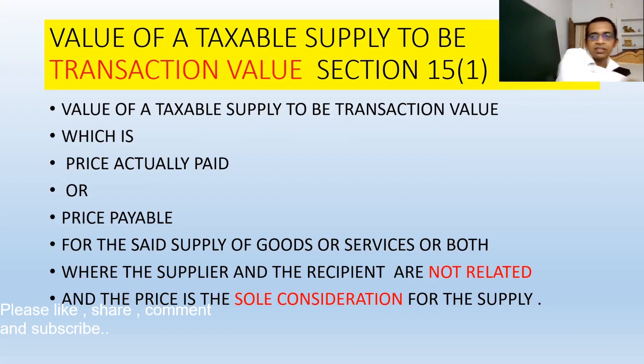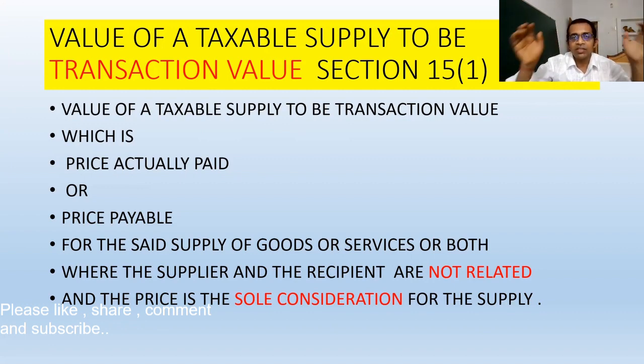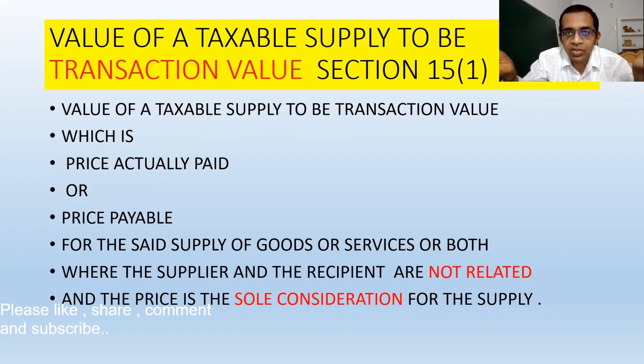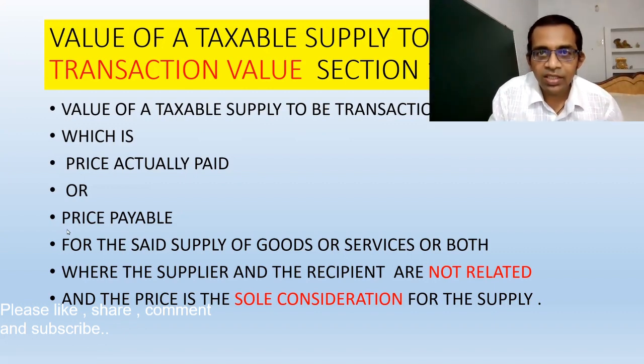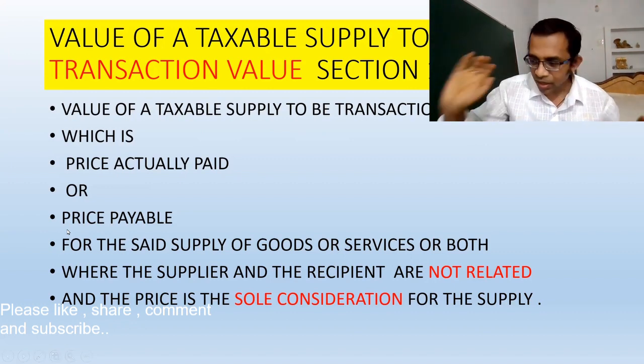And this pen drive, suppose the cost of this pen drive is 2,000. So I am selling this mobile to my customer, and I am taking two things. First is the 19,000 in cash, and I am taking something in kind. In this particular case, we can't say that the price is sole consideration, because I am also charging something other than the hard cash.